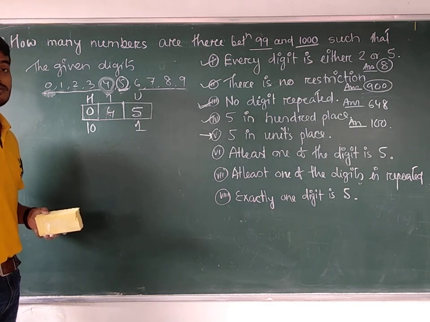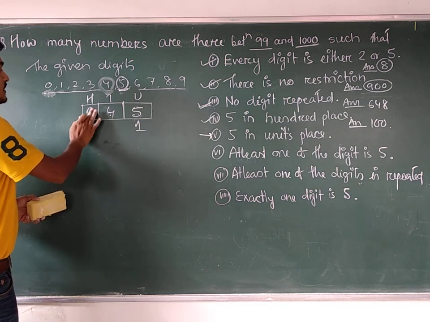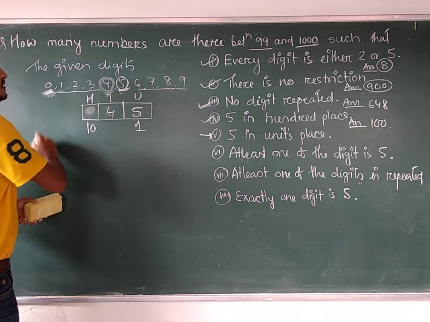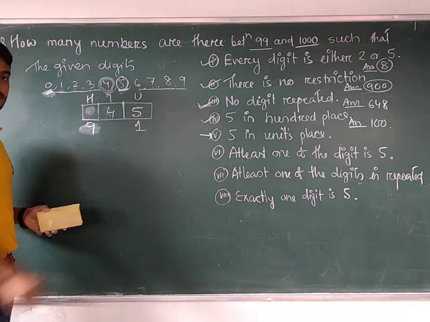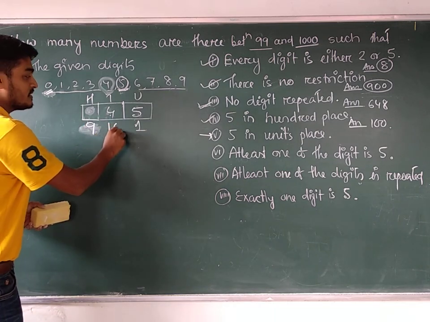It will be 99 or 1000 or nothing. So let's say you are not supposed to use 0 here. So the 100s place can be filled in how many ways? 9 ways. As repetition is allowed, the 1s place can be filled in how many ways? 10 ways.